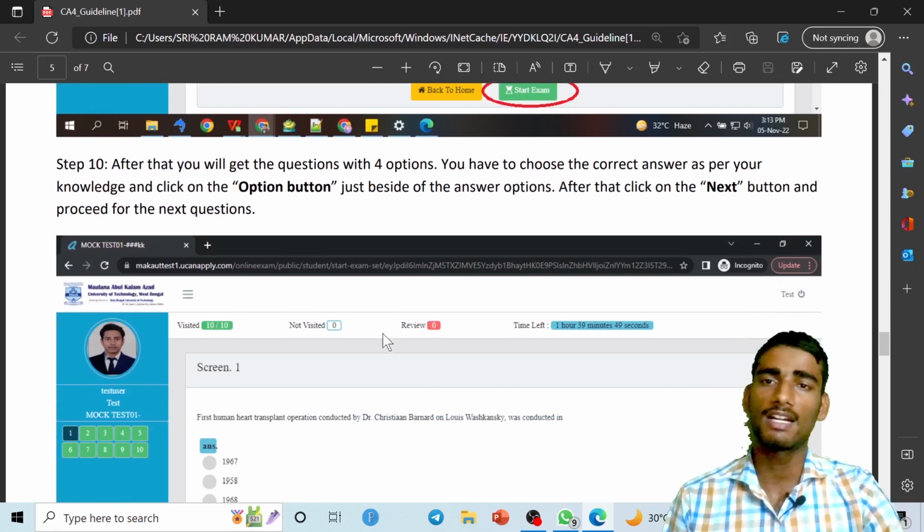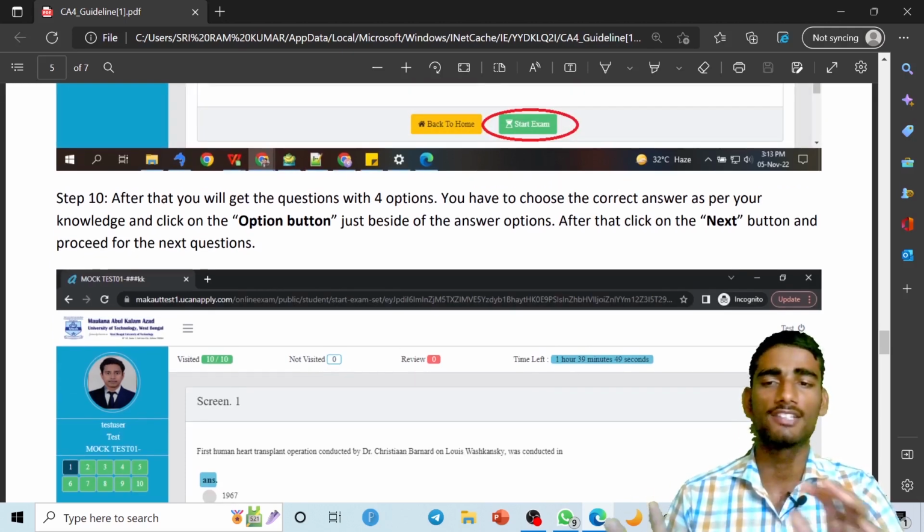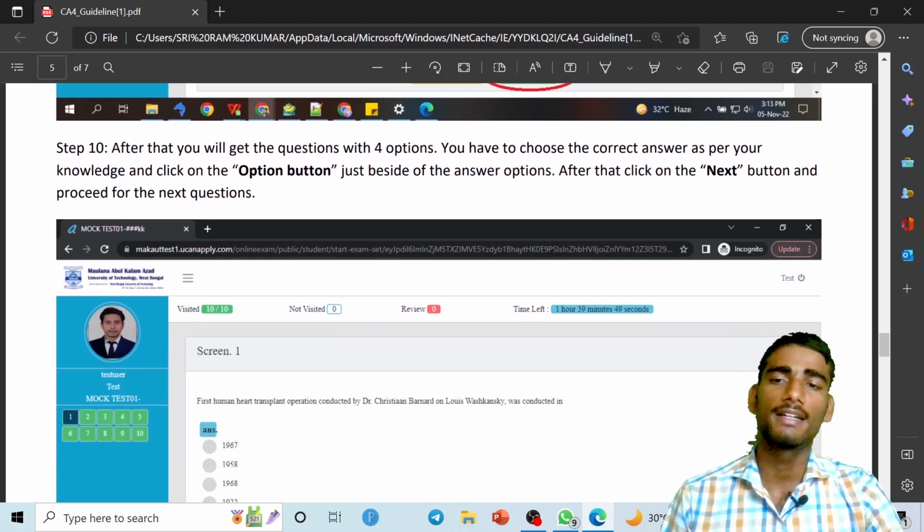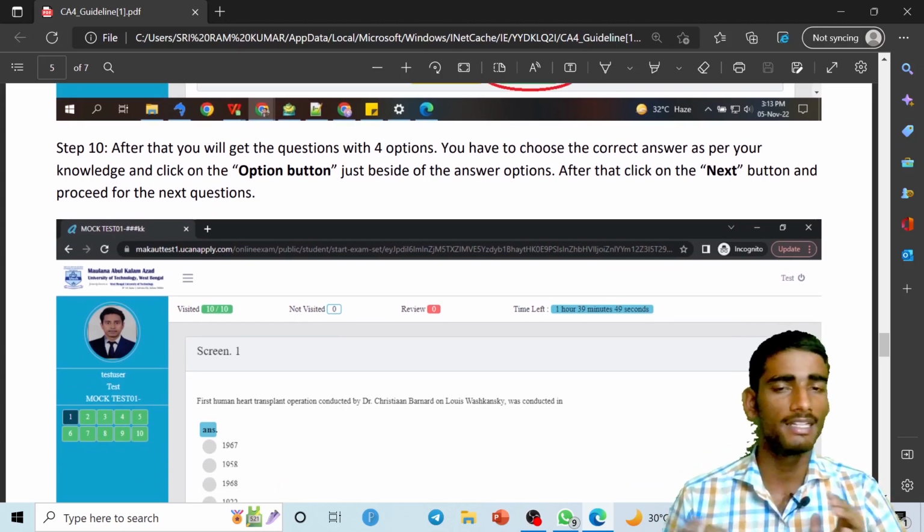Okay, after starting the examination, you will get the question with 4 options, and you have to choose the correct answer as per your knowledge and click on the option button. Okay, simply the same as before. So there will be a question, and I think that you've already gone through that. There will be all MCQ type questions.